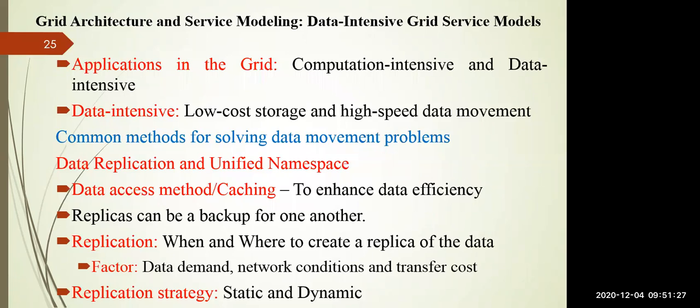So for this, there are some common methods for solving this data movement problem, because data movement takes more time. In order to avoid that, we are using data replication and unified namespace. Data replication means the same data is kept in multiple places so that data efficiency can be improved. And even if there is a failure of a particular system, the data is available in another system so that you can retrieve the data from that system, right?